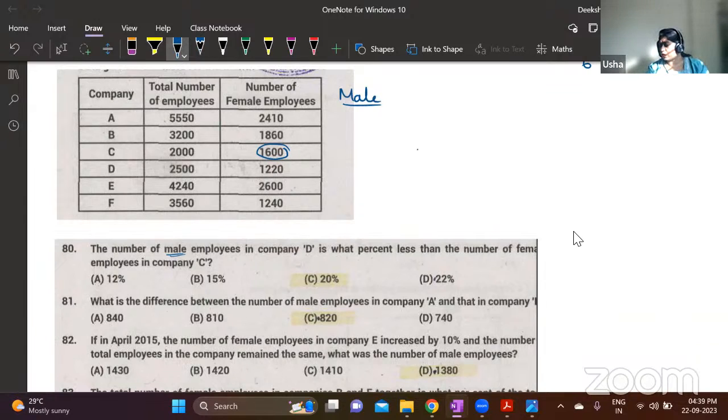Period of investment. Period of investment. Are you talking about simple interest?